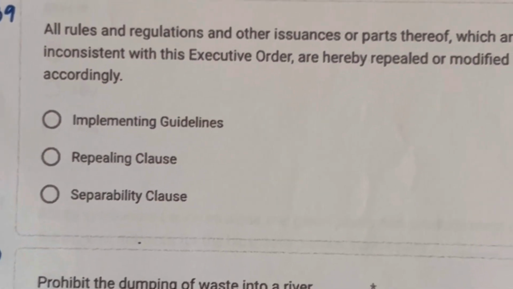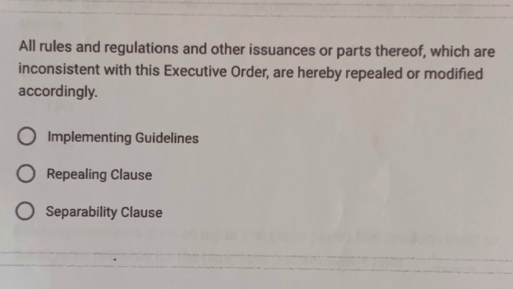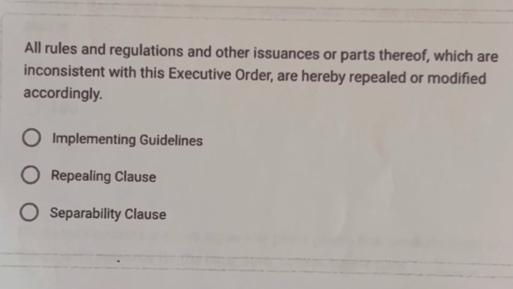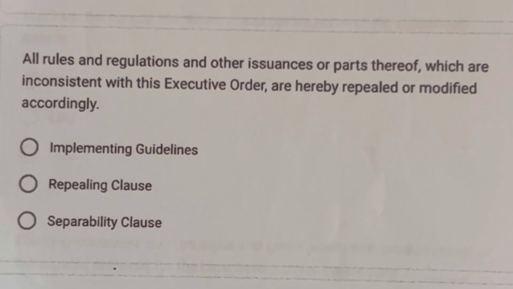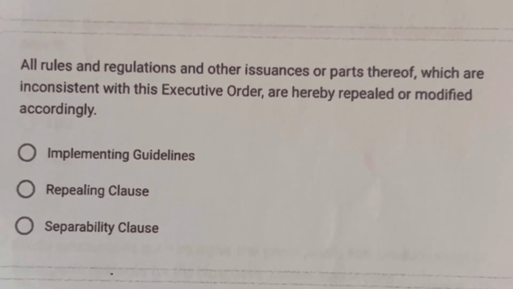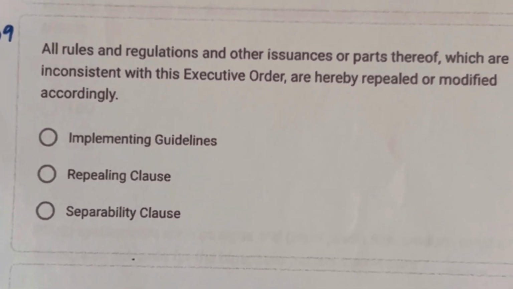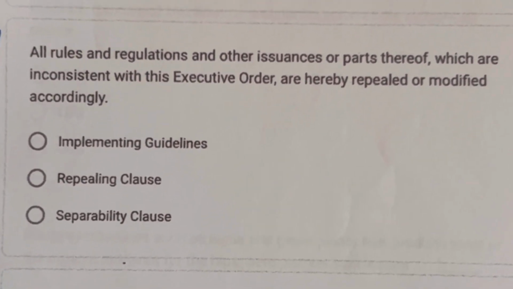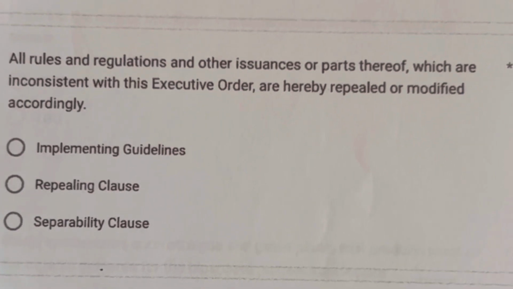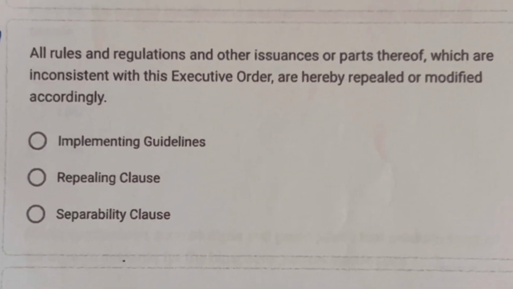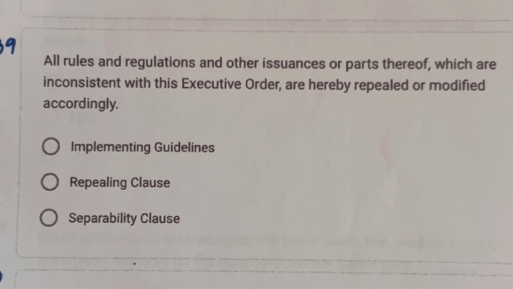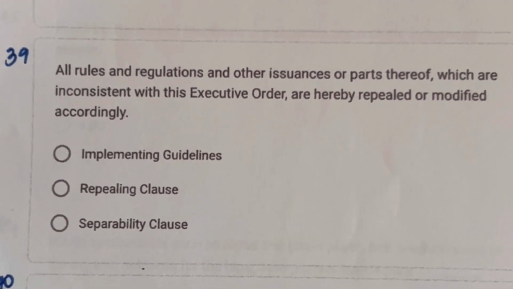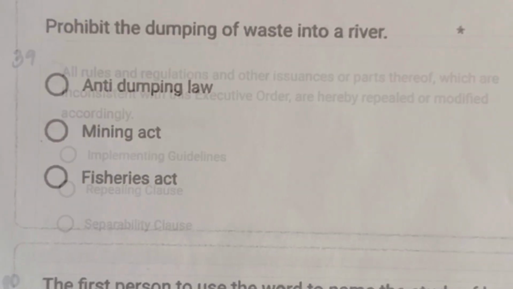Number 39. All rules and regulations and other issuances or parts thereof which are inconsistent with this executive order are hereby repealed or modified accordingly. A. Implementing guidelines, B. Repealing clause, C. Severability clause. So the correct answer is repealing clause. So ang keyword ani is this executive order repealed or modified.